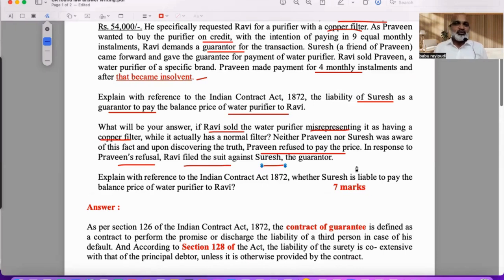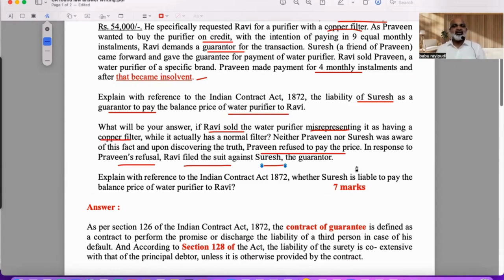You must have studied this in the free consent lesson. But whatever it is, the contract is not valid. Contract becomes invalid, right? That means when you have taken surety into the contract without providing information, then 100% it will be an invalid contract. So basically in this case law, there are two questions, two problems. First one is about what is guarantee, what is the nature of liability of guarantor. Second important thing is if in case surety is brought into the contract by misrepresentation, what is the validity of the contract.